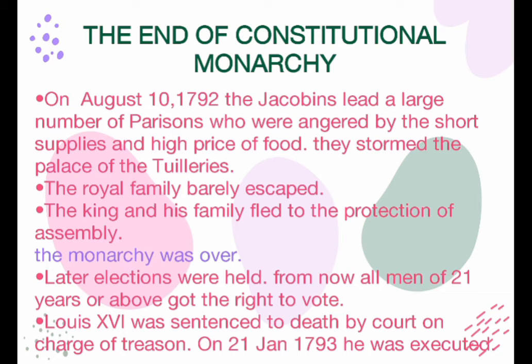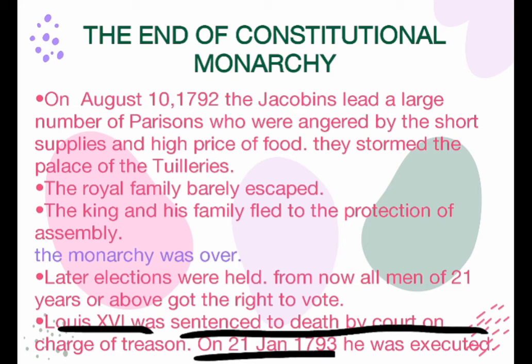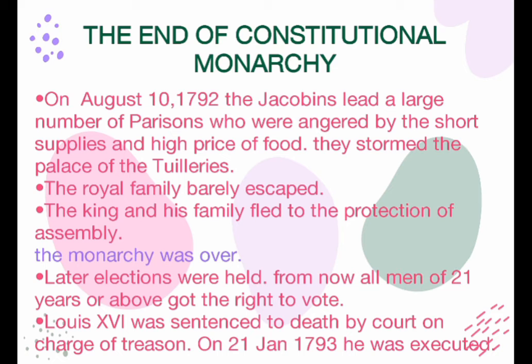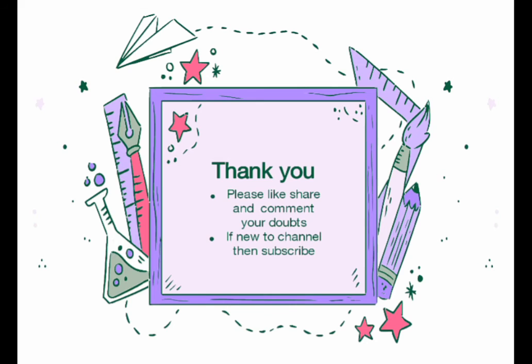Okay, how was the monarchy over? Louis XVI was sentenced to death by the court, and on 21st January 1793 he was executed. Monarchy was done. So this part is finished.